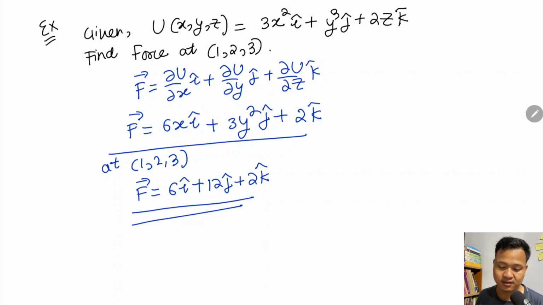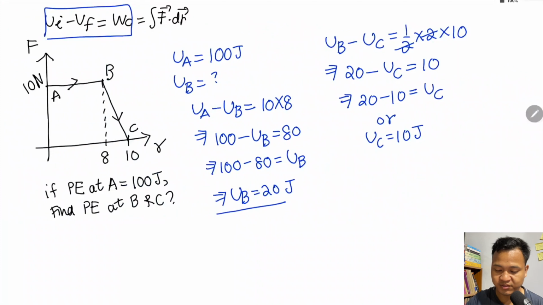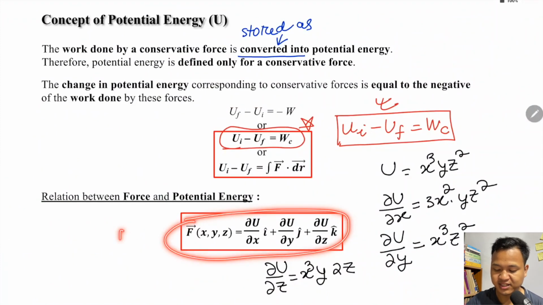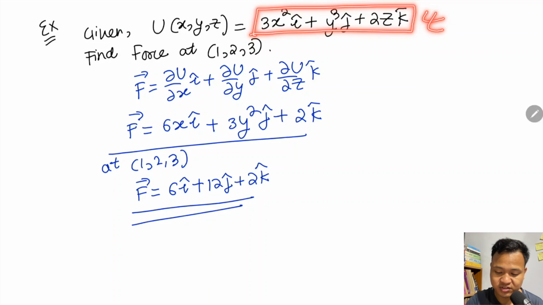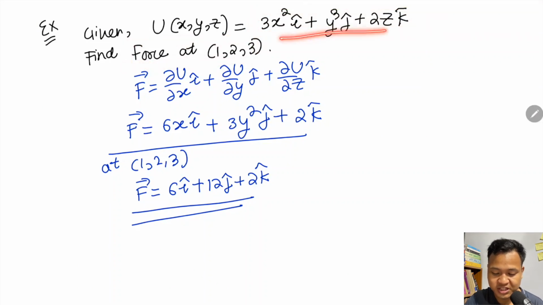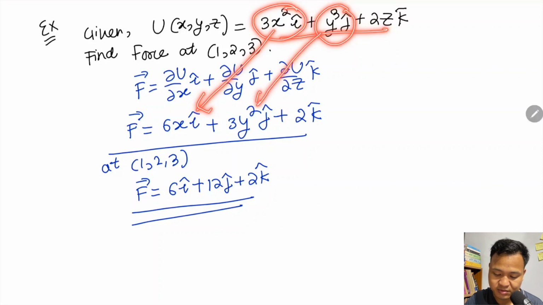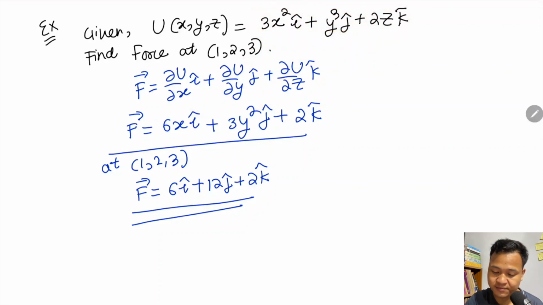Okay, this example is about how to use this big formula. So I'm just showing you how to use this formula. You'll be given a potential energy function here, and they will ask you for the force. Then you have to partially differentiate this one: differentiate for x, differentiate for y, and differentiate for z. Okay.